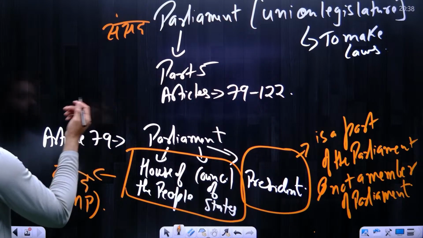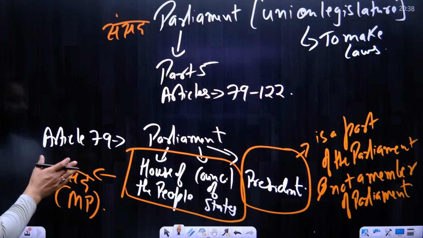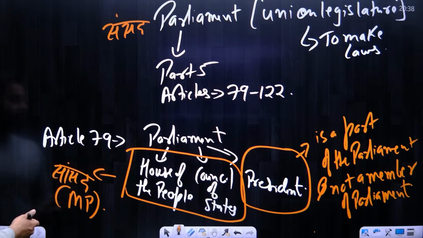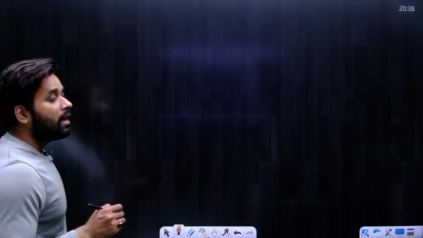And it comes under Part 5, Articles 79 to 122, and Article 79 says that the Parliament shall consist of these three: Lok Sabha, Rajya Sabha and the President. Okay, now we will first of all start with the basic difference between Lok Sabha and Rajya Sabha. This is important because I have seen that many times students are confused between Lok Sabha and Rajya Sabha.